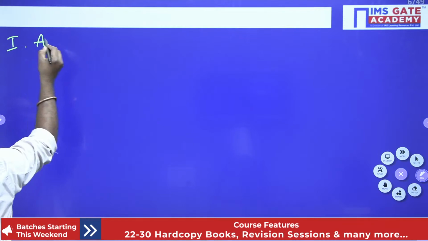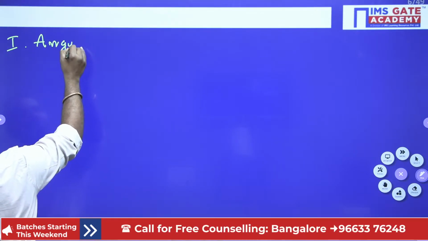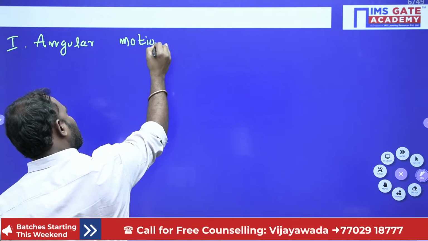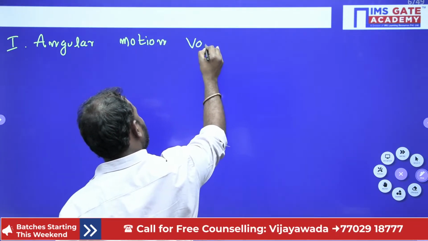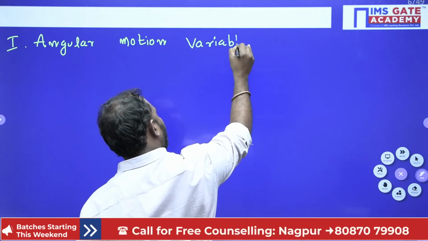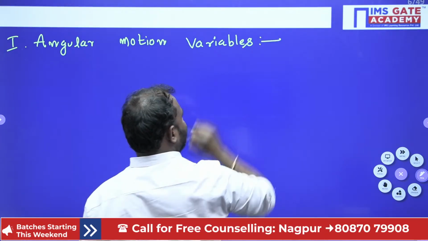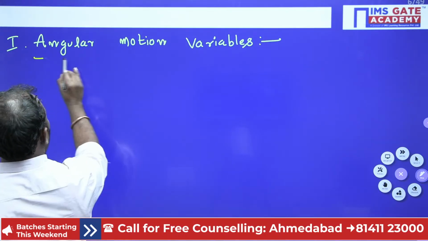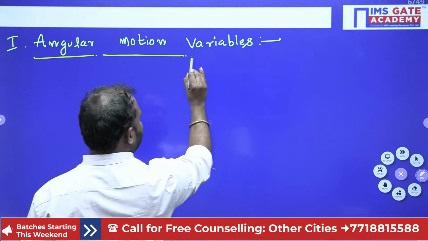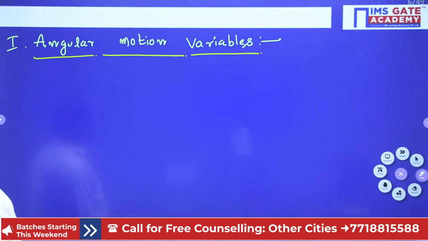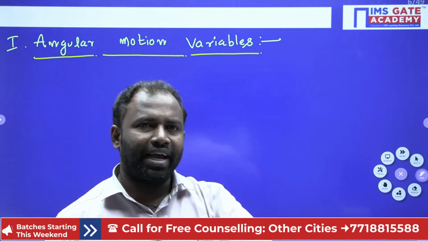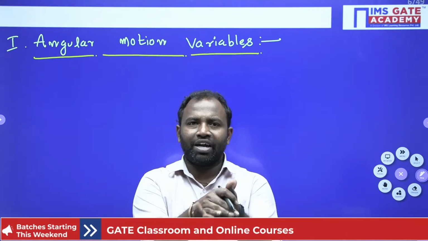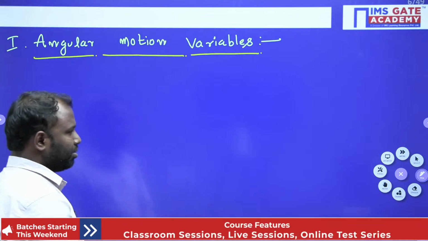First category, angular motion variables. What are the angular motion variables? When a body is in rotation motion, we study the motion variables in two types: one is the angular motion variables, another is the linear motion variables. Now first we will highlight the angular motion variables.